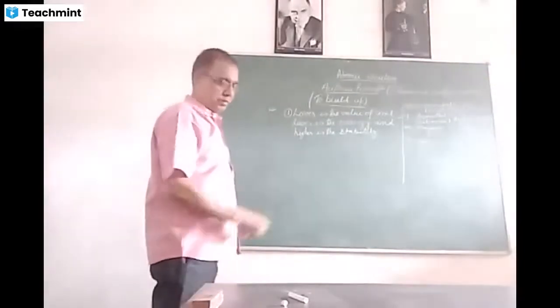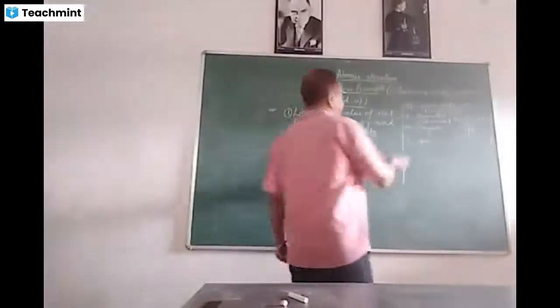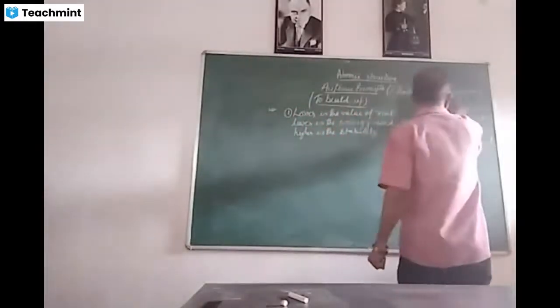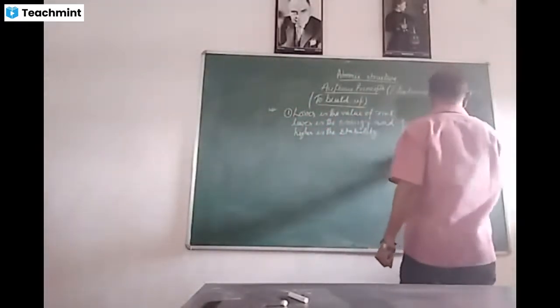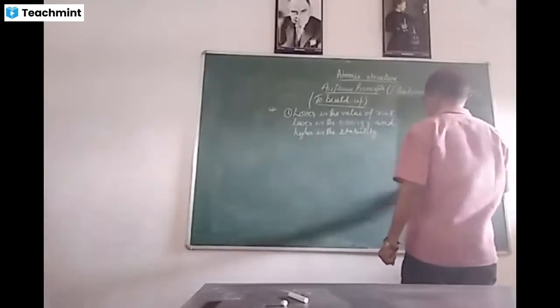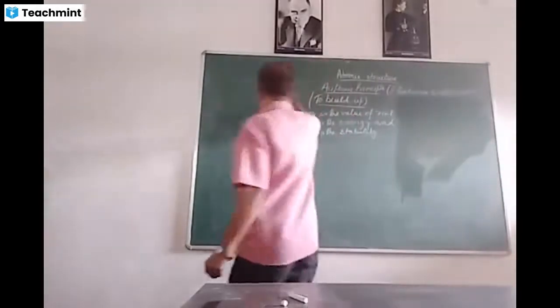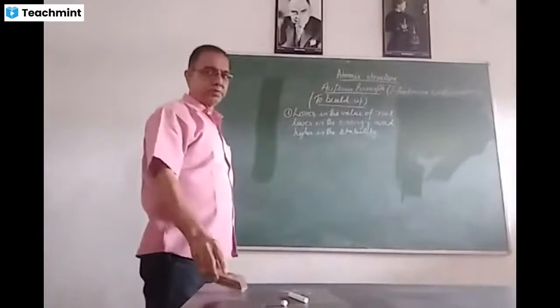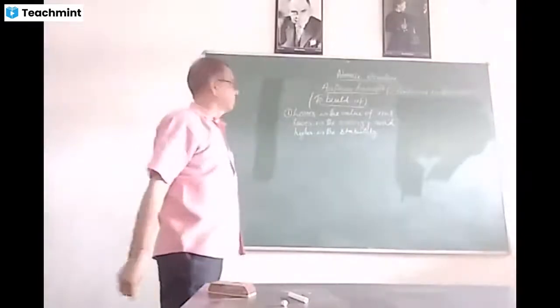Firstly, we will determine the value of n plus l for different suborbits.